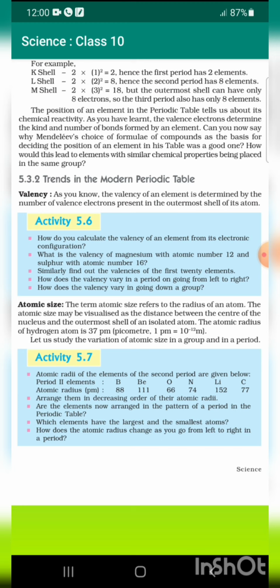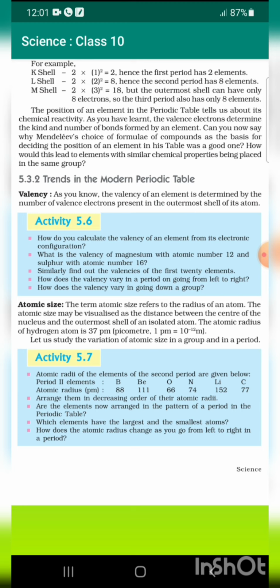The position of an element in the periodic table can tell us about its chemical reactivity. As you have learned, the valence electrons determine the kind and number of bonds formed by an element. Can you say why Mendeleev's choice of formula of compounds as the basis for deciding the position of an element in his table was a good one? How would this lead to elements with similar chemical properties being placed in the same group?